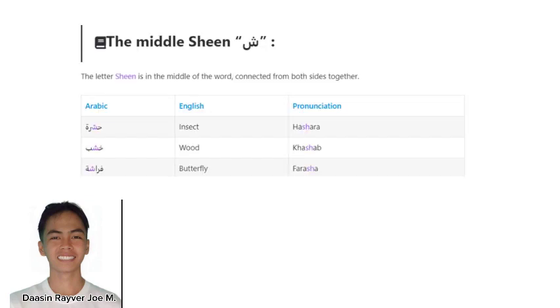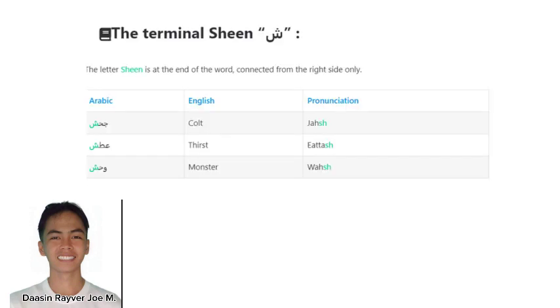For the middle Shin, we have insect, which is pronounced Ashara. We have wood, which is pronounced Kashab. And we have butterfly, which is pronounced Fashaha. And for the terminal Shin, we have coat, which is pronounced Jahish. We have thirst, which is pronounced Itash. And we have monster, which is pronounced Wash.